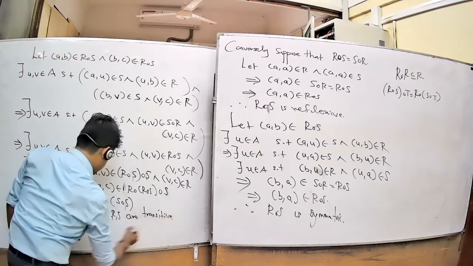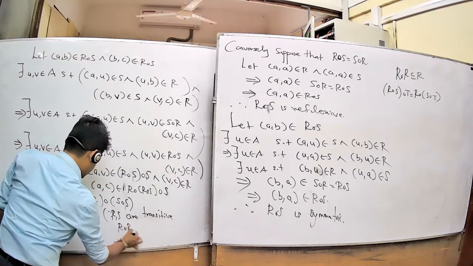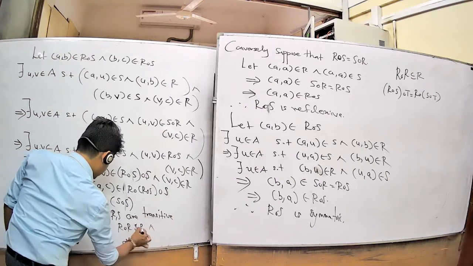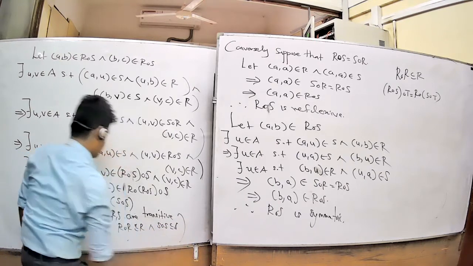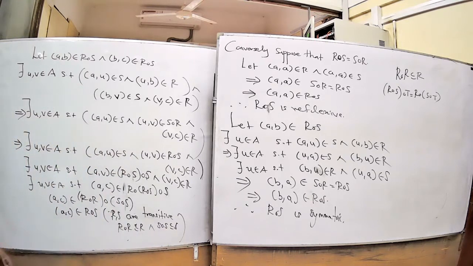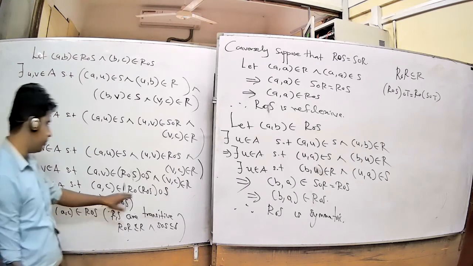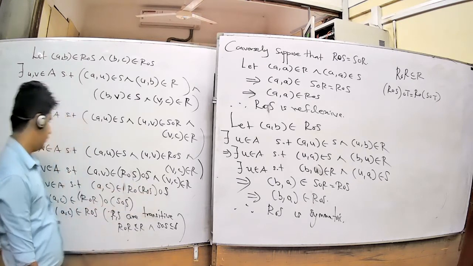We already proved R composition R subset of R and S composition S similarly subset of S. Okay, we can use that fact. Here we use the associative property, R R S S. We can use it, okay.